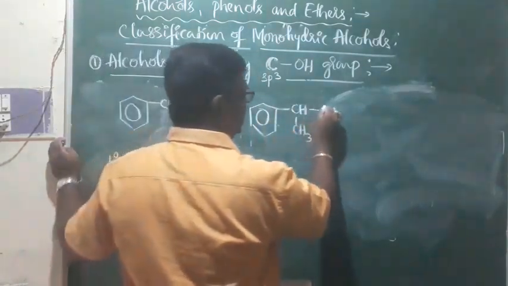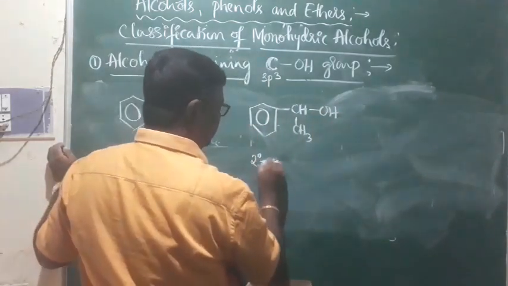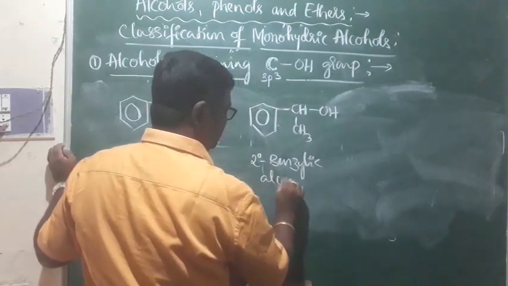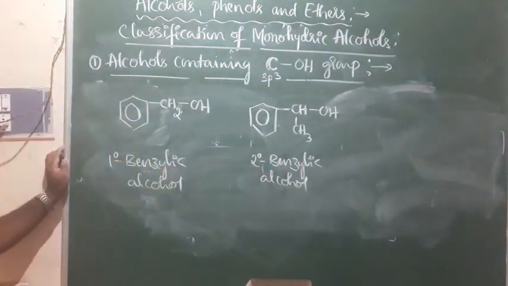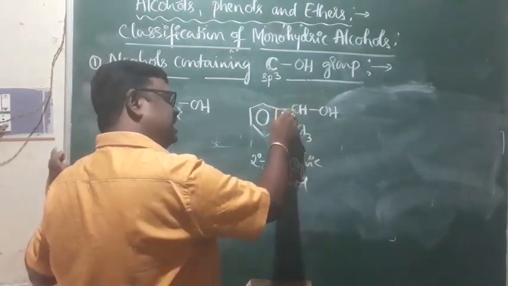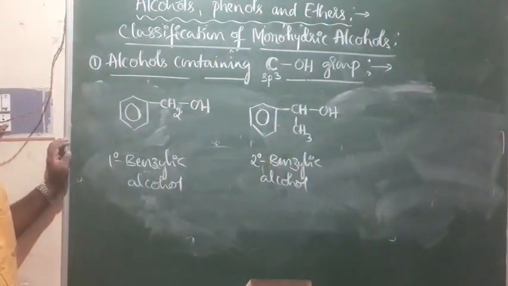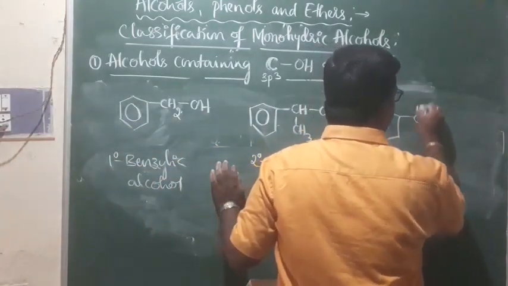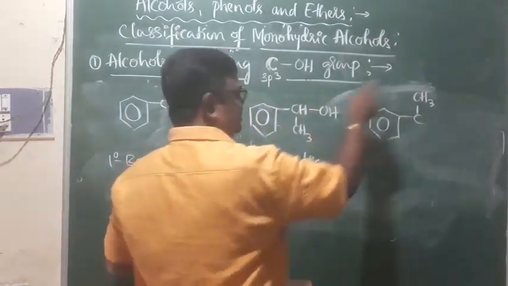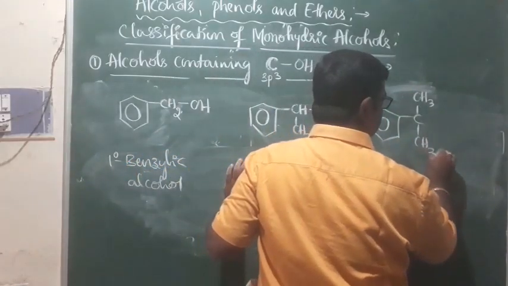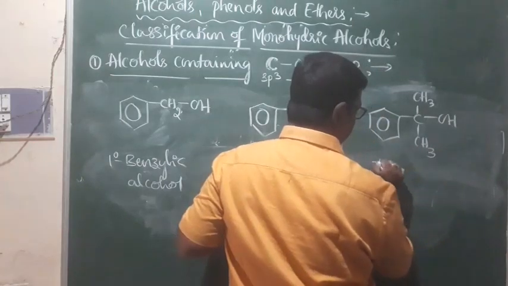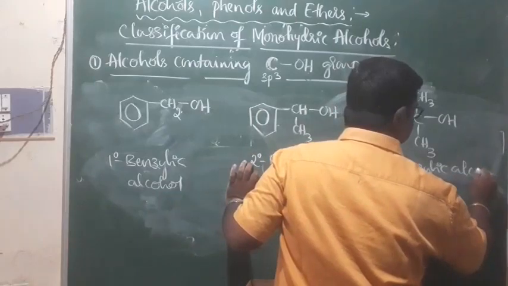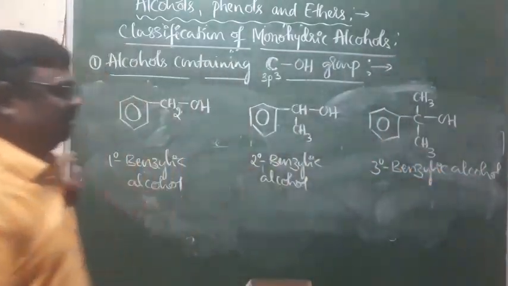One, two, secondary. This is also secondary benzylic alcohol, because the OH group is attached to the secondary benzylic carbon. And then it is tertiary benzylic alcohol, where this hydrogen is replaced by one more CH3 group. And of course, this is tertiary benzylic alcohol.